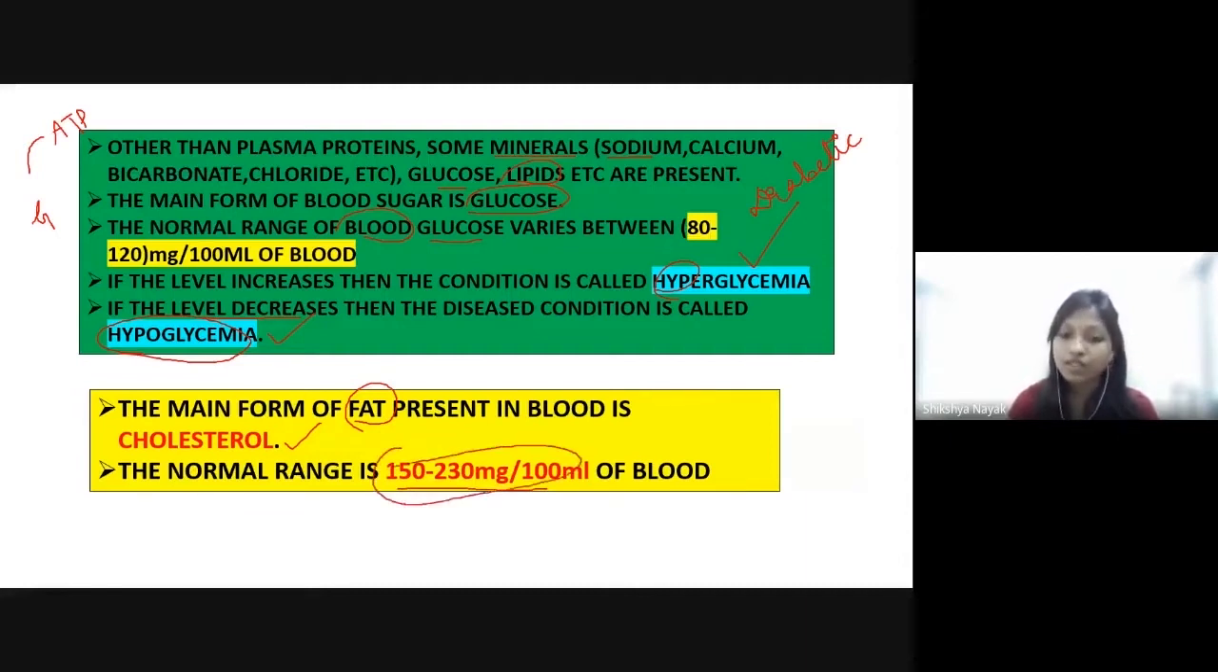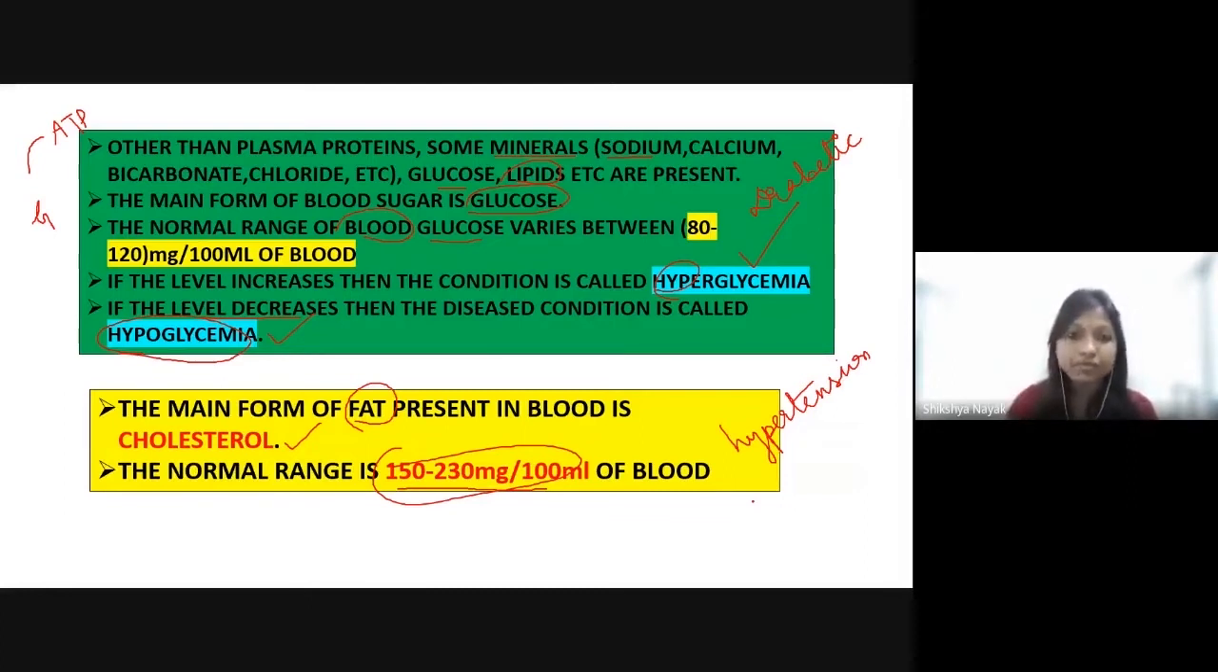If the cholesterol range increases, then this condition is called hypercholesterolemia. There are a number of diseases when this number increases, diseases like hypertension, arteriosclerosis and some coronary heart disease. There are some diseases when the cholesterol level is increased.